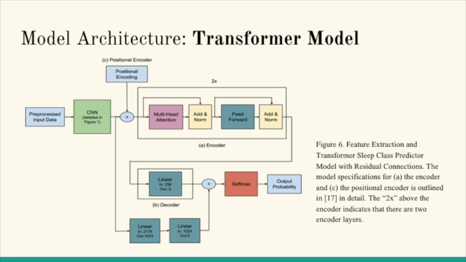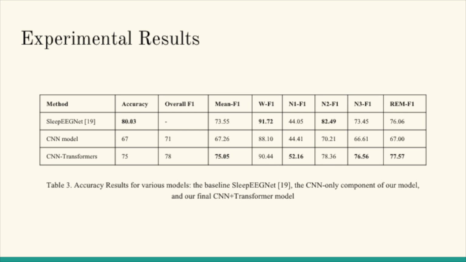Here is a full view of our model. The base encoder and decoder seen as part A and part B in the diagram are based on the vanilla transformer architecture. The positional encoding component has also been implemented as part C in the diagram. We've added residual layers, which are applied before the model takes the softmax and computes the probability across the 5 possible sleep stages.